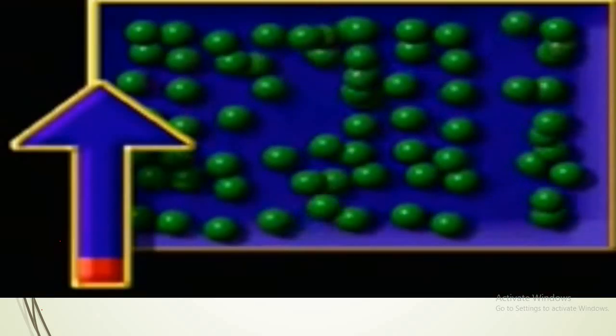From the soil under our feet to the stars above, matter makes up everything in the universe. Matter comes in four states: solids, liquids, gas, or plasma. In solids, molecules are tightly packed and maintain their shape.